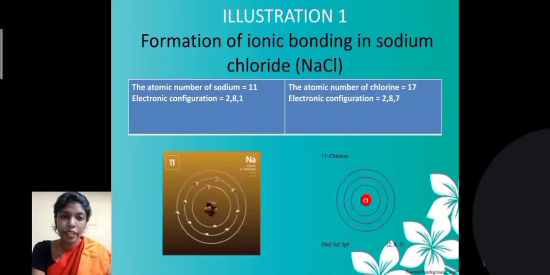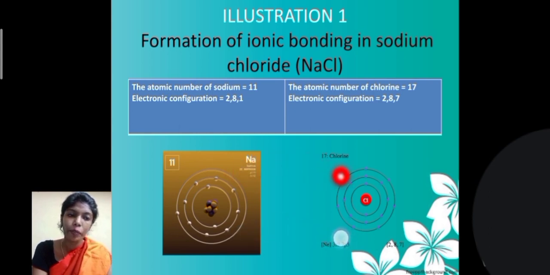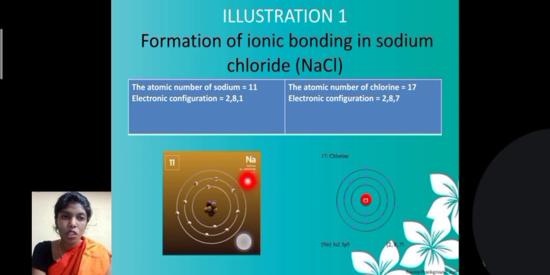When the sodium atom gives 1 electron to the chlorine atom, it attains the proper octet and both combine and give us the sodium chloride molecule. So the sodium atom and chlorine atom combine together and give us the sodium chloride molecule.